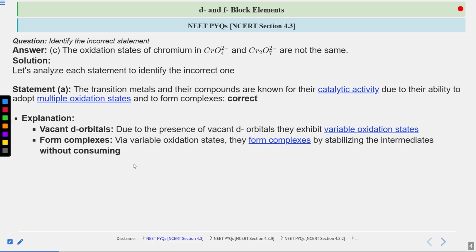That means, after acting as a catalyst, they remain unchanged. So what is the conclusion? That this statement is the correct statement. The statement says that the transition metals and their compounds are known for their catalytic activity. Catalytic activity means they act as a catalyst in the reaction without being consumed. Why? Due to their ability to adopt multiple oxidation states by either gaining or losing electrons, and to form complexes by stabilizing the intermediates formed in the reaction. Okay, so Statement A is the correct statement.